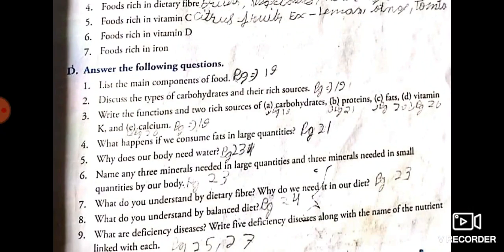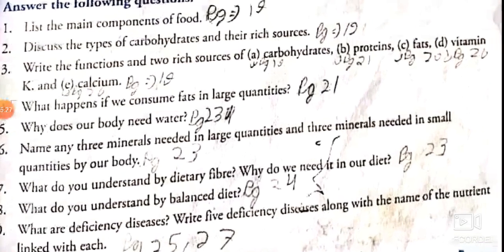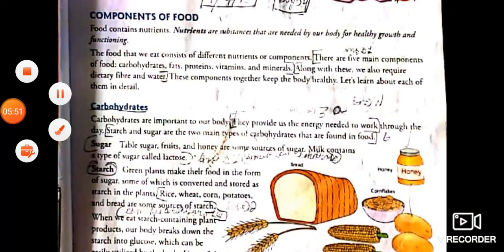Okay, next, answer number third. Give two function and two rich source of carbohydrate, protein, fats, vitamin K and calcium. So this answer is given on page number 19. A, carbohydrate. So for carbohydrate we will come on page number 19. So function of carbohydrate.